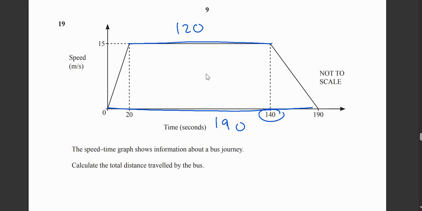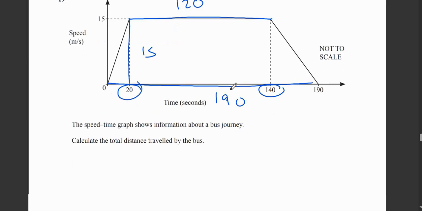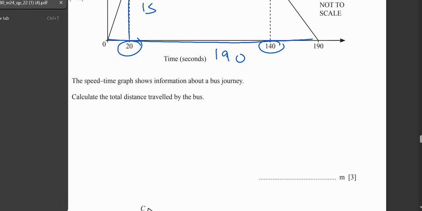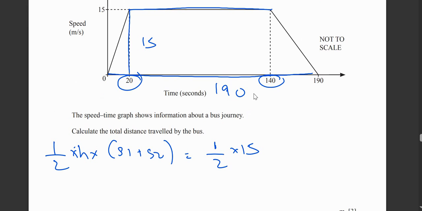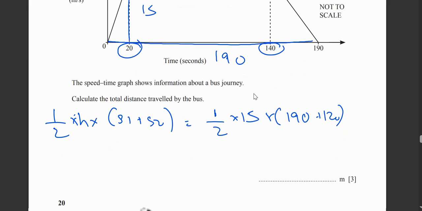Because 140 subtracted from 20, so you get this side, and the height is, we already know, 15. So what's the formula? Half into height multiplied by side 1 plus side 2. So this becomes half multiplied by 15, because the height is 15, multiplied by side 1, which is 190, plus side 2, which is 120. So this becomes 2325.